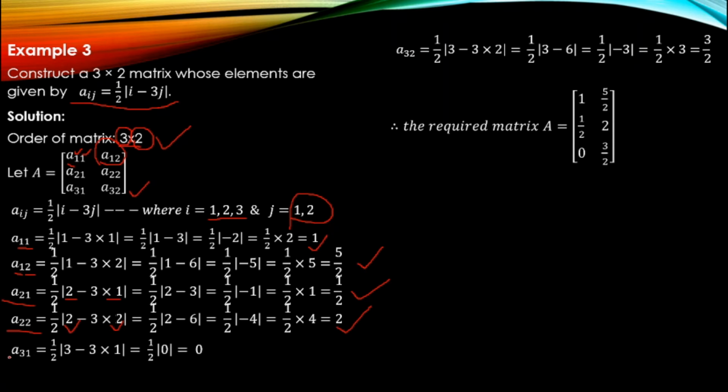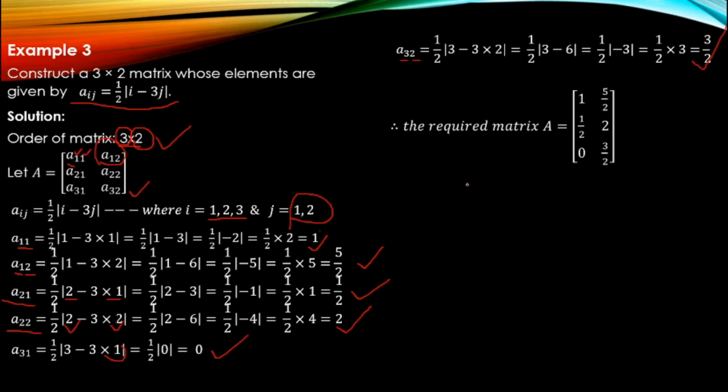Now a31: half modulus of 3 minus, and what is our j? 1, so 0, and half into 0 is 0. Next a32: i is 3 and j is 2, when we substitute we get at the end 3 by 2.